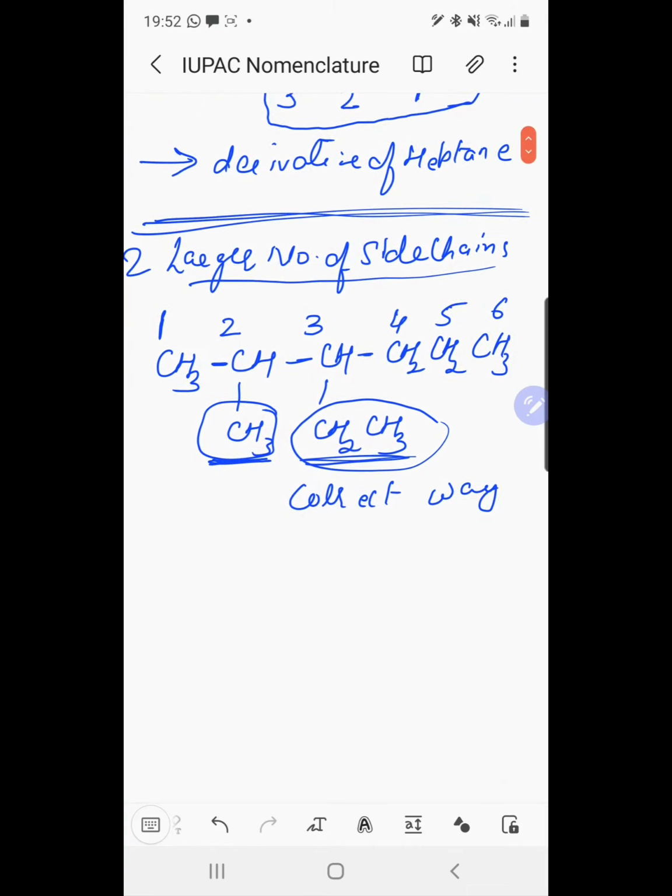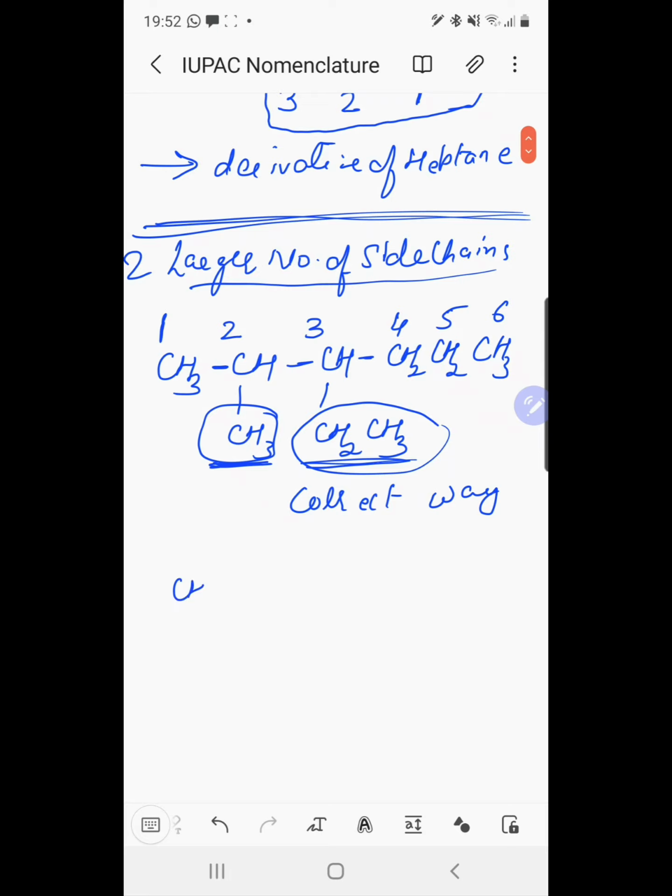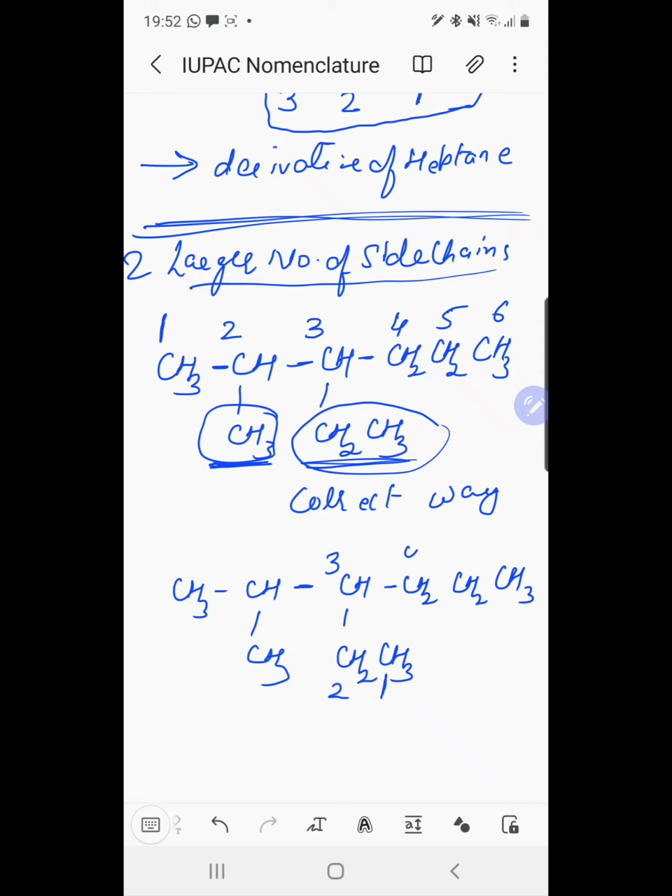Same compounds, for example, CH3, CH, CH3, CH, CH2, CH3, CH2, CH2, CH3. We can number 1, 2, 3, 4, 5, 6. It is also of 6 carbon atoms. Here is only one substituent. This is a substituent at third position. Only one substituent, same compound.